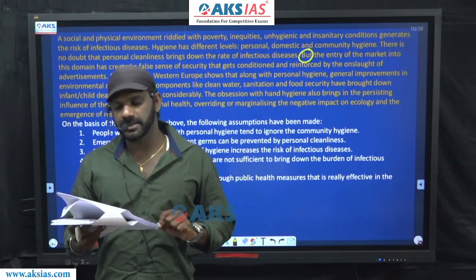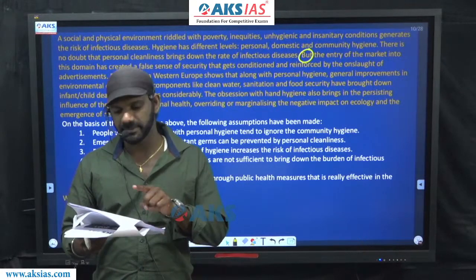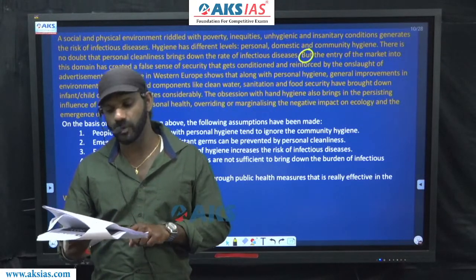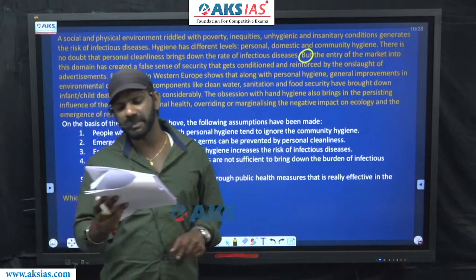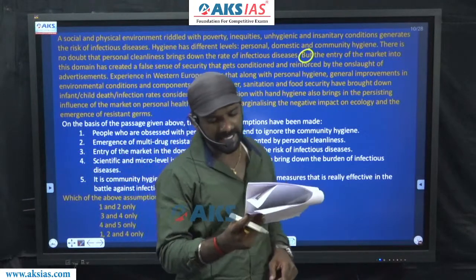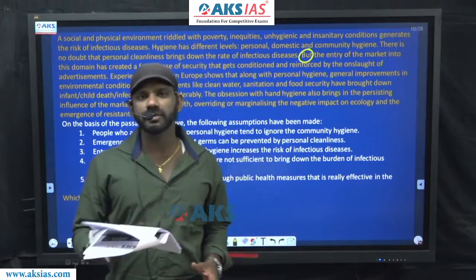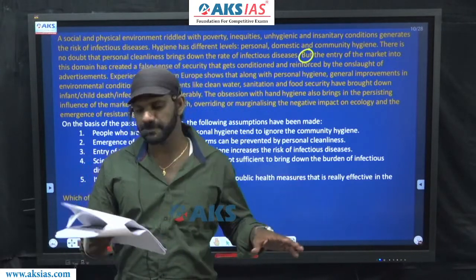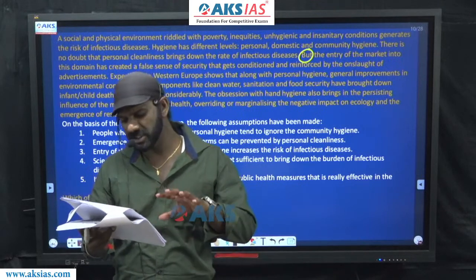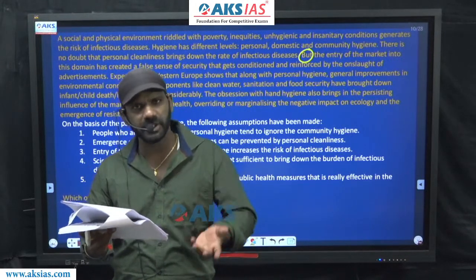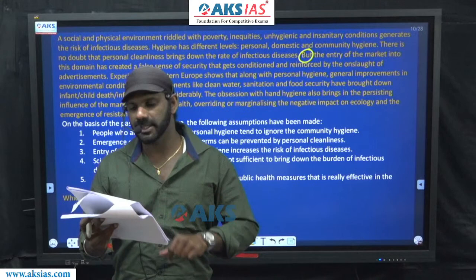I'll read the question because I need to read the last sentence once again, because the question is an assumption one. On the basis of the passage given above, the following assumptions have been made. Now, as I told you, we have to assume based on the last sentence given in the paragraph. In the option, there must be mention about that sentence and some detail must go beyond. I'll read the last sentence once again now.